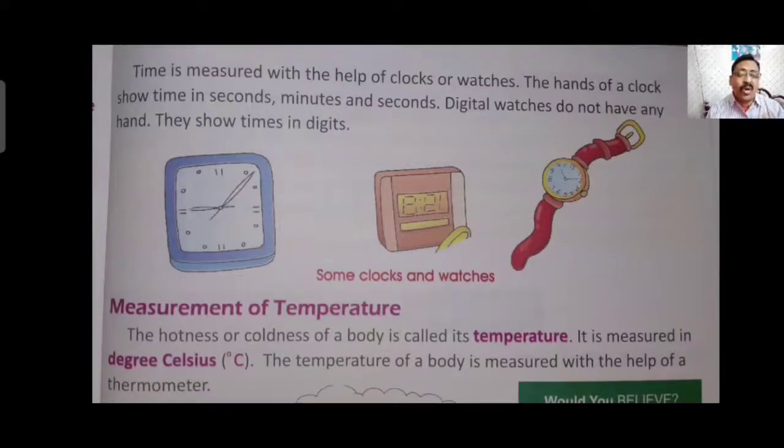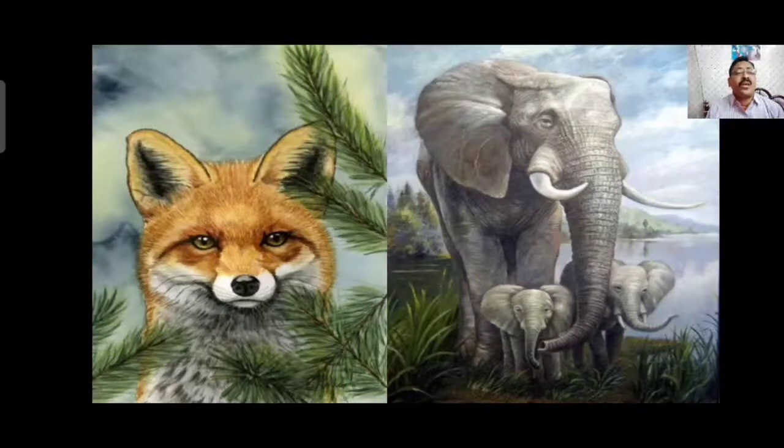If it is hot, it is also considered temperature. In both cases we use the unit called degree Celsius. The degree Celsius is the unit to measure any type of temperature, and the instrument to measure the temperature of any object is called a thermometer. A thermometer is the instrument which helps in measuring the temperature of the body.